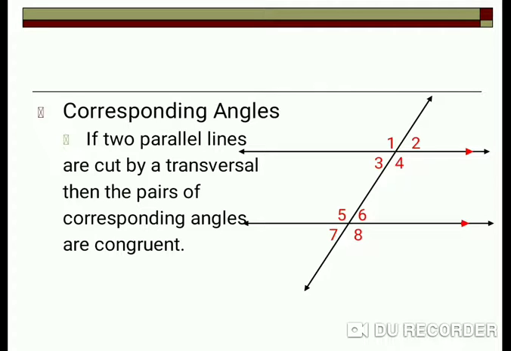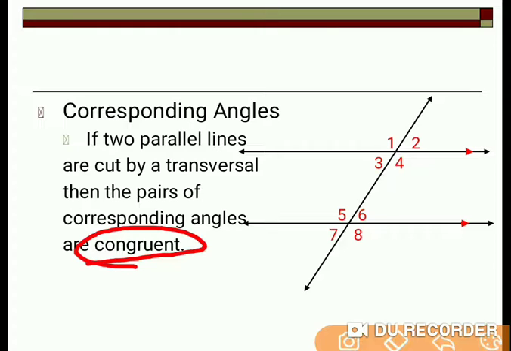Now first we will discuss corresponding angles. If two parallel lines are cut by a transversal, then the pairs of corresponding angles are congruent. So whenever a transversal intersects two parallel lines, all pairs of corresponding angles will be congruent, right?